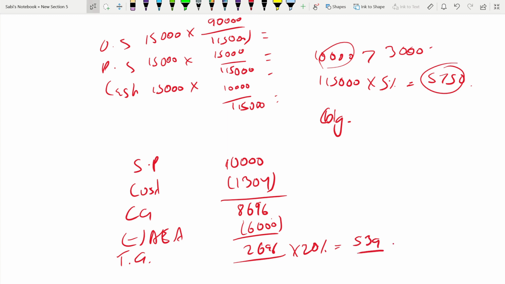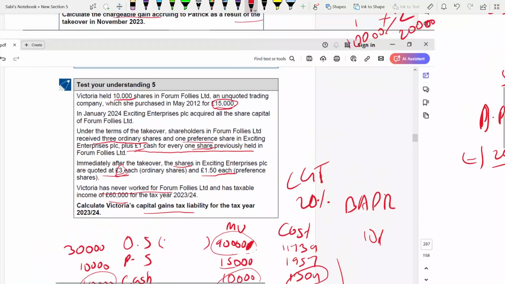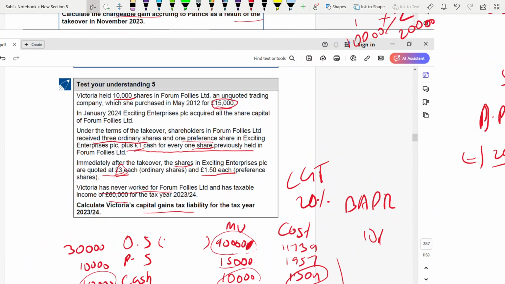Here you are not applicable for business asset disposal relief, BADR. Why? Tell me. First, she's a high rate taxpayer, that's why she'll be taxed at 20%. That is understood. But why is BADR not available? For BADR to be available, she has to work for the company. But Victoria never worked for the company. That's why this is not available. You understand now?